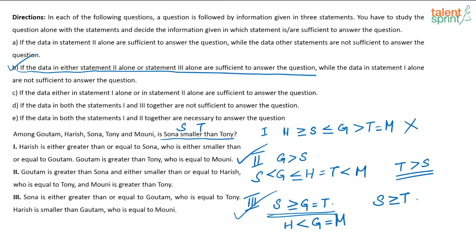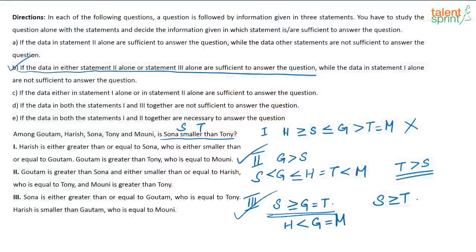See, for such yes or no questions, what you have to keep in mind is, is Sona smaller than Tony? Either my answer should be yes or it should be no. I cannot say I am not sure. That means that is not enough to arrive at the answer. If I am able to give an answer like yes, he is smaller than Tony, or no, he is not smaller than Tony, that is enough. In the third statement, it is given Sona is greater than or equal to Tony, which very clearly means that Sona is not smaller than Tony. So when I am asking you, is Sona smaller than Tony? No, she is not smaller than Tony. She is either equal to Tony or greater than Tony. Right? I hope it is clear now, Nageshwar.